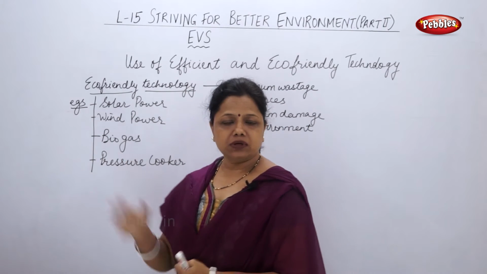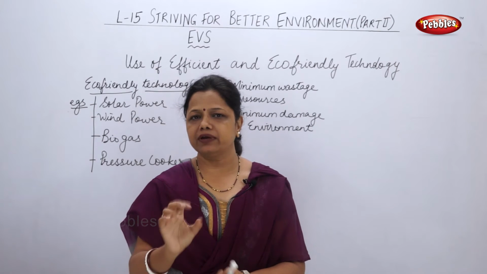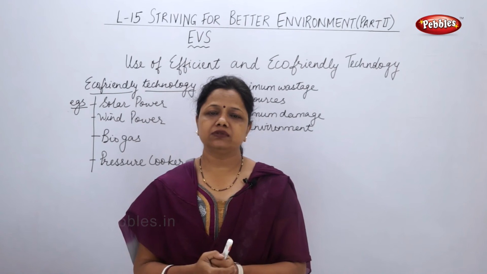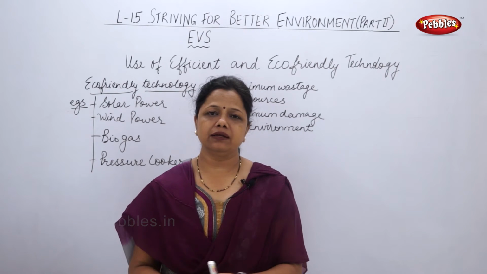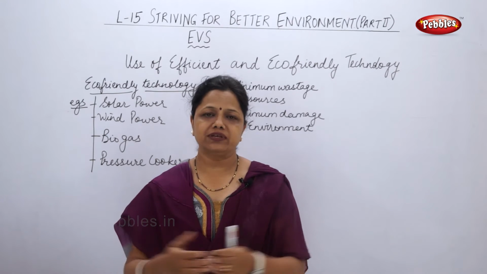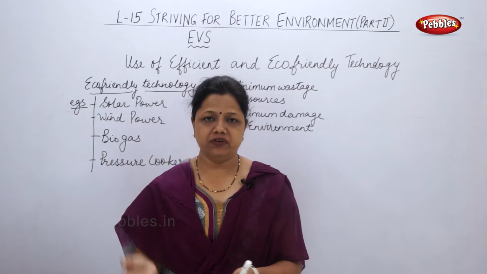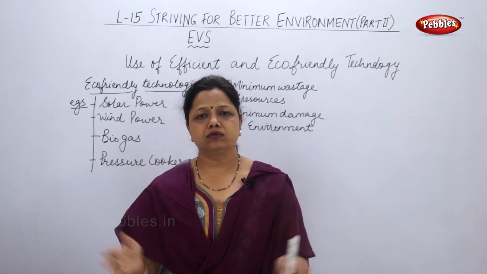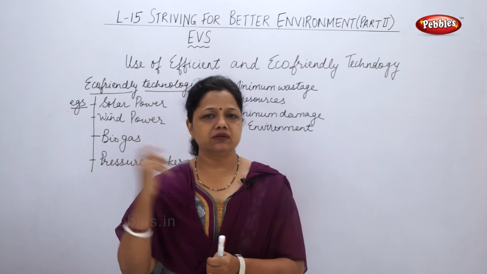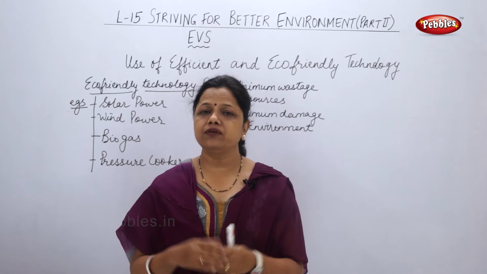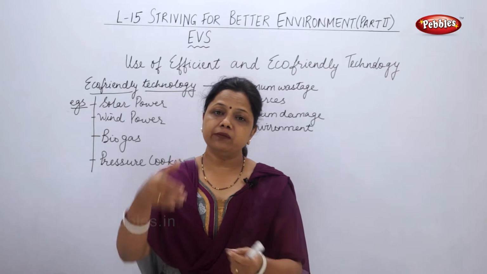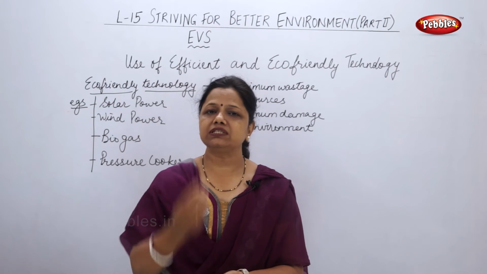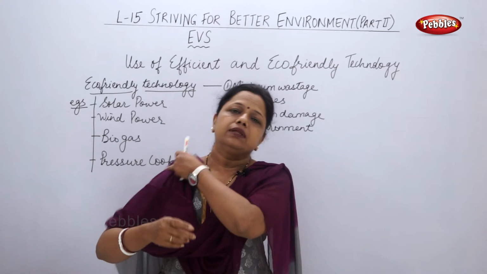What about the pressure cooker? The pressure cooker is a simple device which can be used in kitchens. Generally, we cook vegetables or dal in a frying pan or a big vessel, and even if we cover it, the steam which is produced can leak out, because there are spaces in between. But with a device like the pressure cooker, which is fitted with a lid that has only one steam outlet, what will happen?